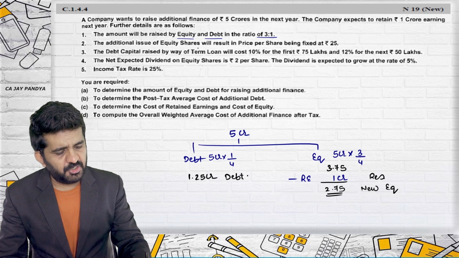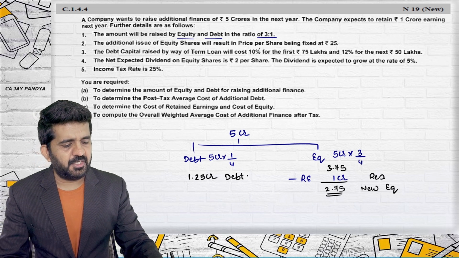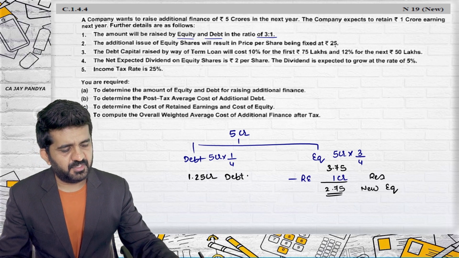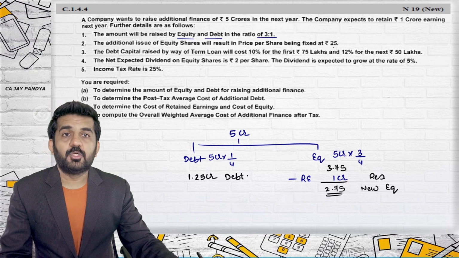The additional issue of equity shares will result in a price per share being fixed at 25. So P0 will be 25.